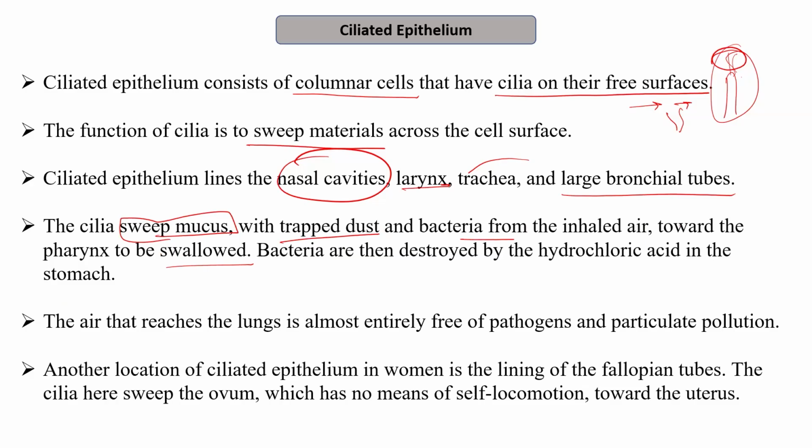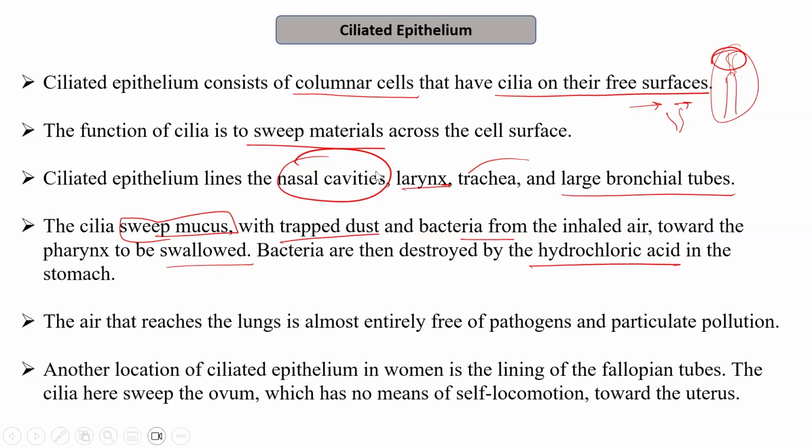So this pharynx allows the swallowing of this trapped dust or bacteria, where the bacteria get killed or destroyed by the acidic juices which are released in our stomach. For example, they are destroyed by the hydrochloric acid which is released in the stomach, thereby preventing infections by the bacteria. The air that reaches the lungs is almost entirely free of pathogens and particulate pollution by the action of the cilia.